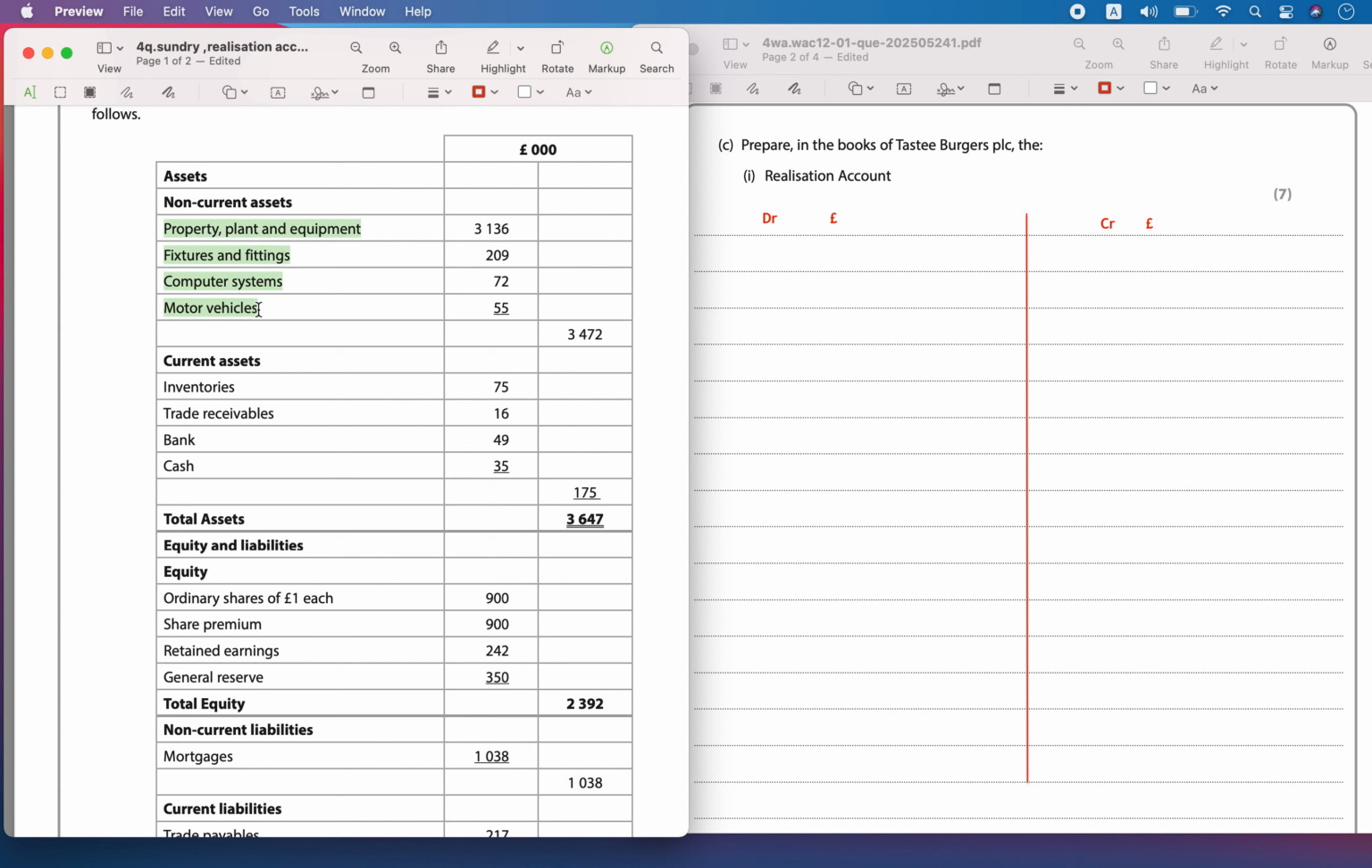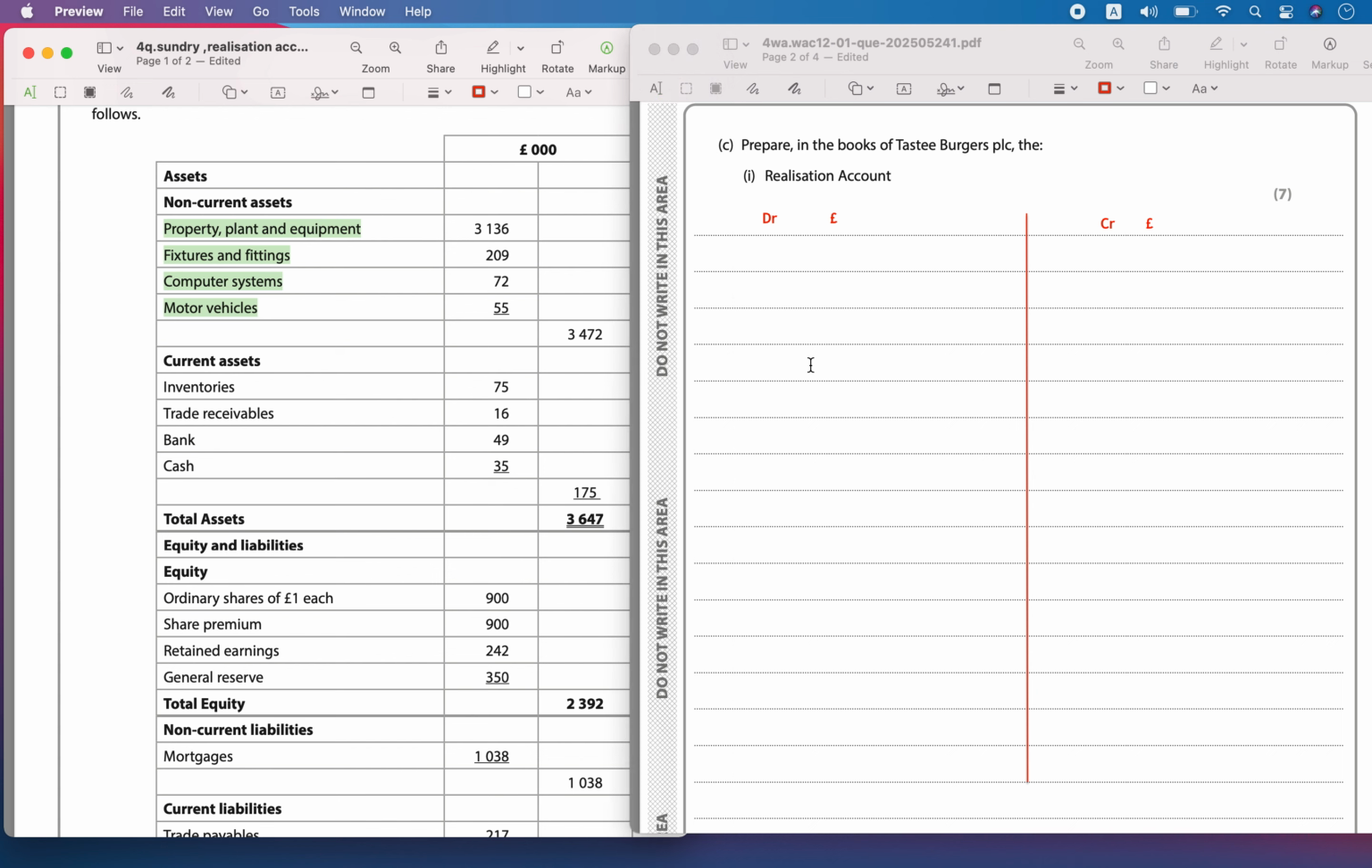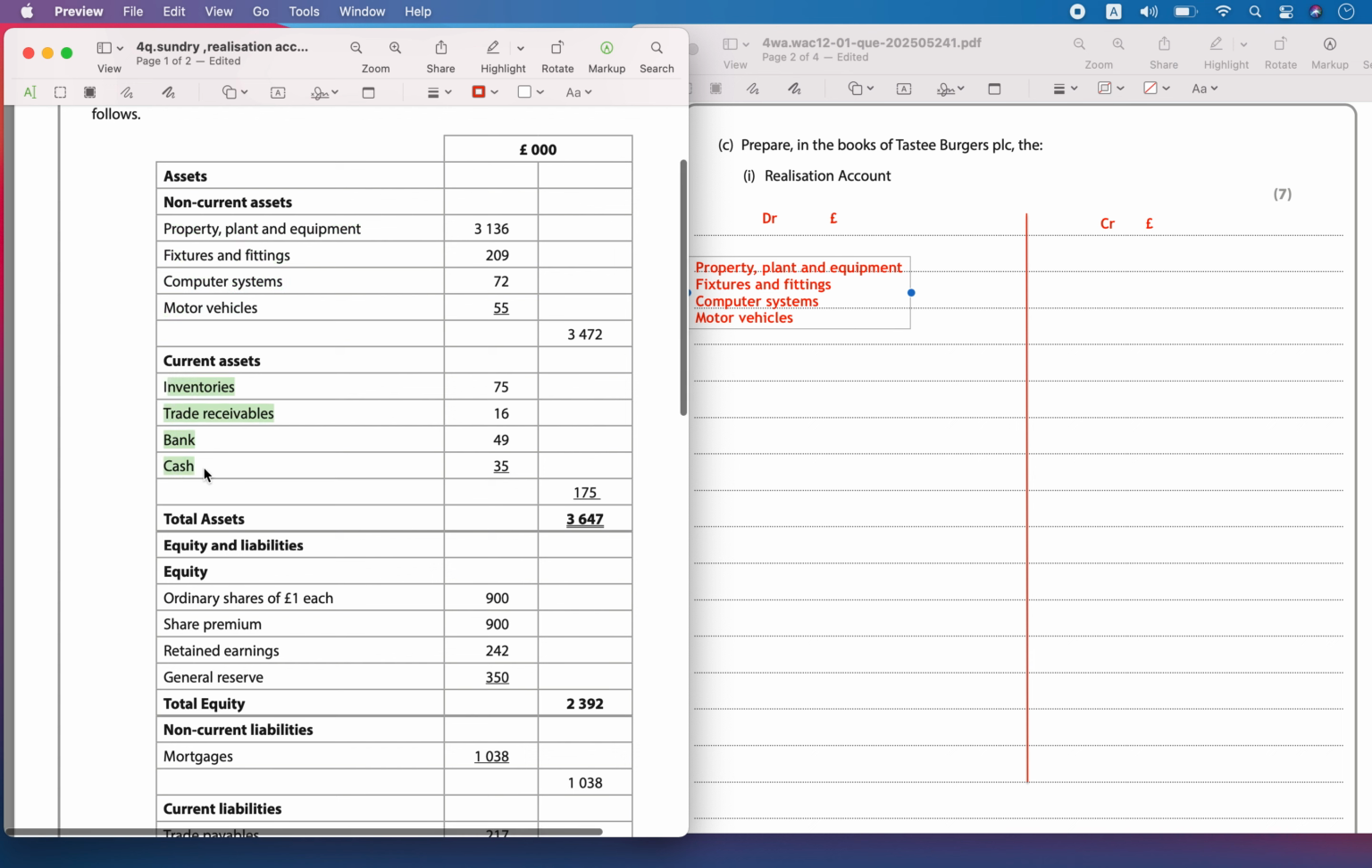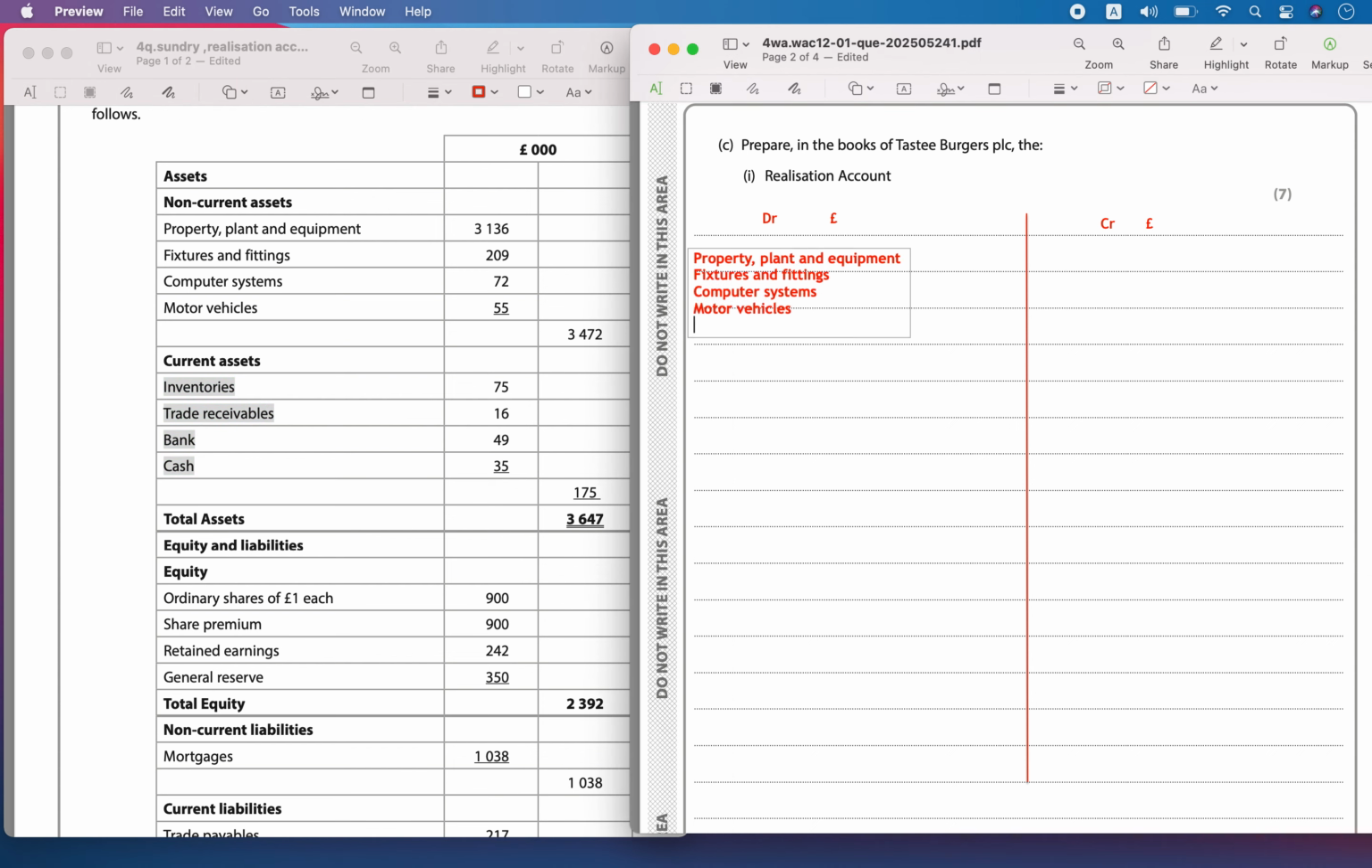Let's write all the assets on the debit side. It has the following assets, and the values are given in the statement of financial position. Let's write all the non-current assets: property, plant and equipment, fixtures and fittings, computer system, motor vehicles. Let's also write the current assets, which are inventory, trade receivables, bank and cash. These are transferred to the debit side of the realization account.